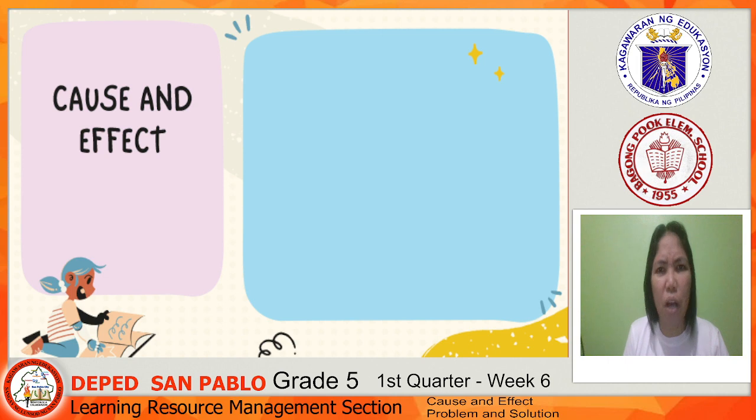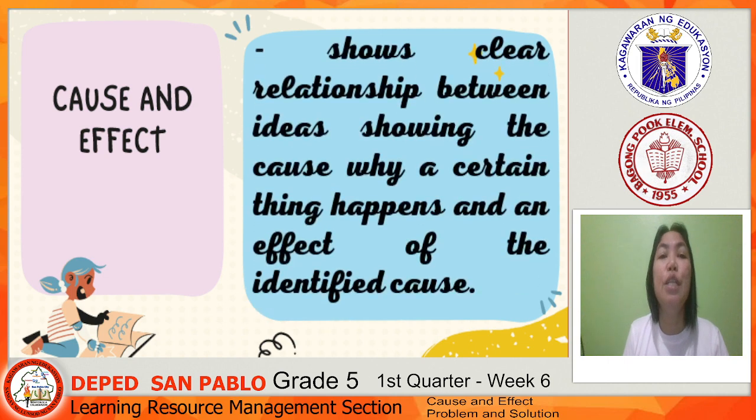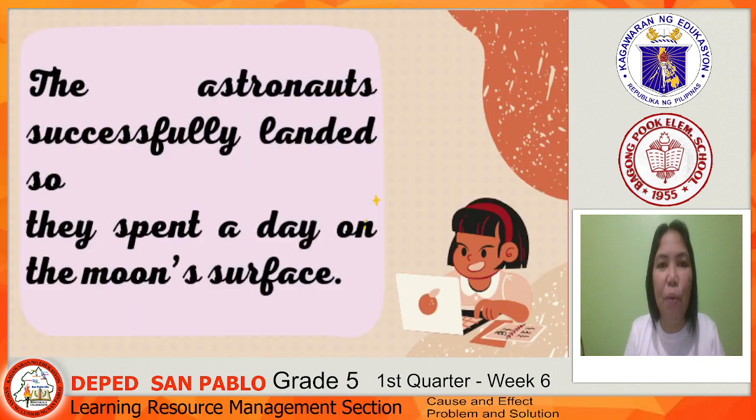But what is cause and effect? Cause and effect shows a clear relationship between ideas, showing the cause, why a certain thing happens, and an effect of the identified cause. So it just means that when you do a certain action, that would be the cause. When a result comes, that is the effect. Now, let us try another sentence.